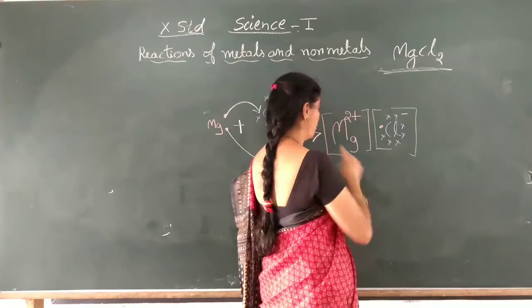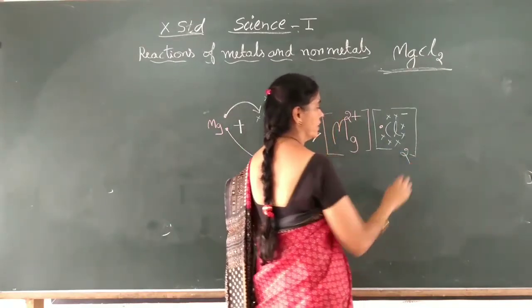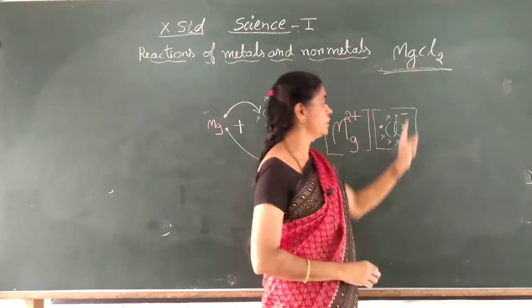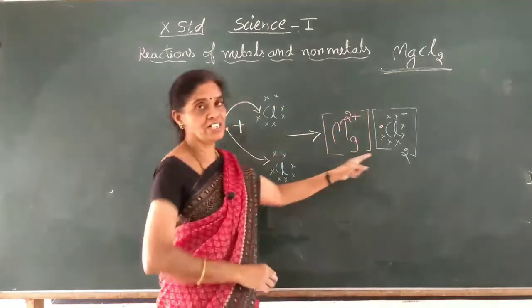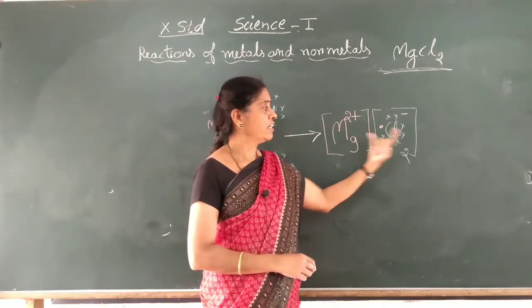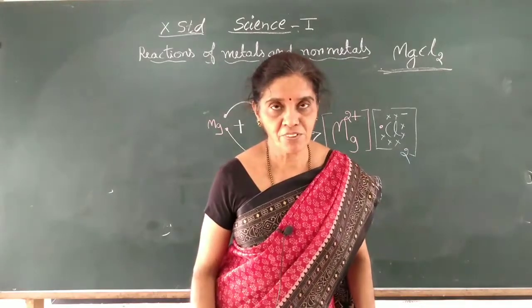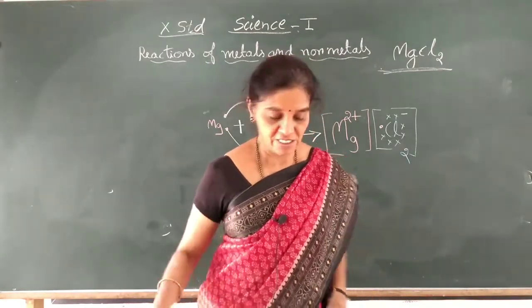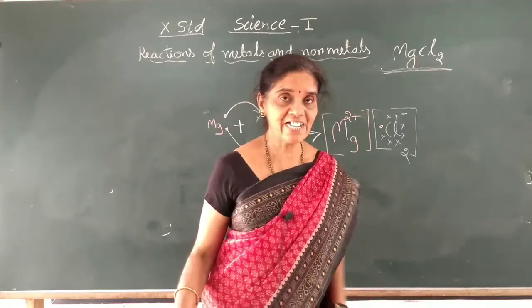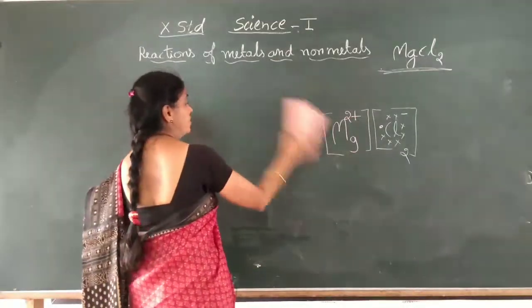But totally how many chlorine atoms are there? 2, so I will write 2 here. That is the reason the formula is MgCl2. This is a chloride ion and this is a magnesium ion. The positive ion and negative ion attract each other and form magnesium chloride. This is the way they react with each other, forming ionic compounds.